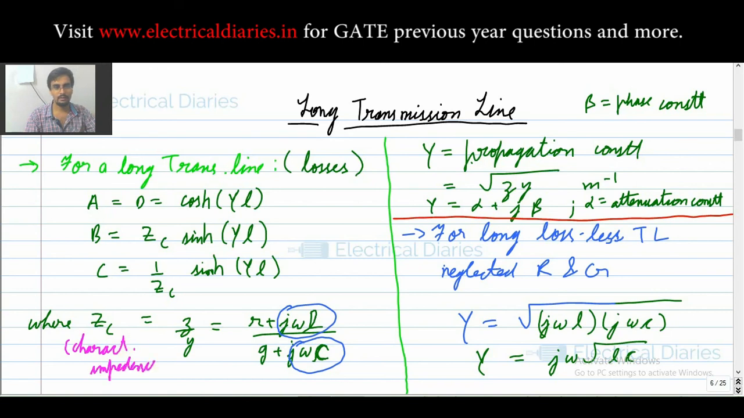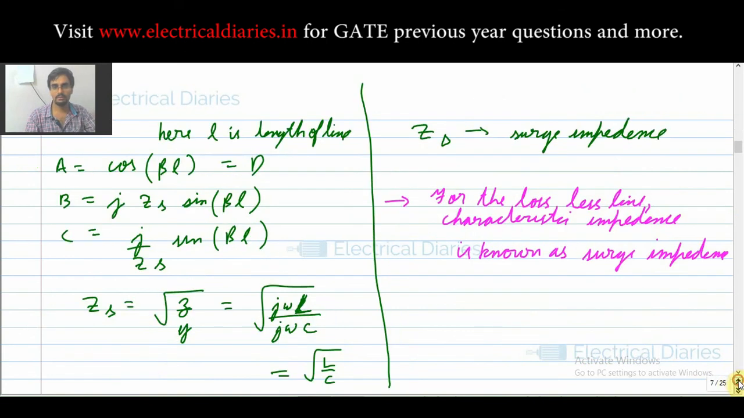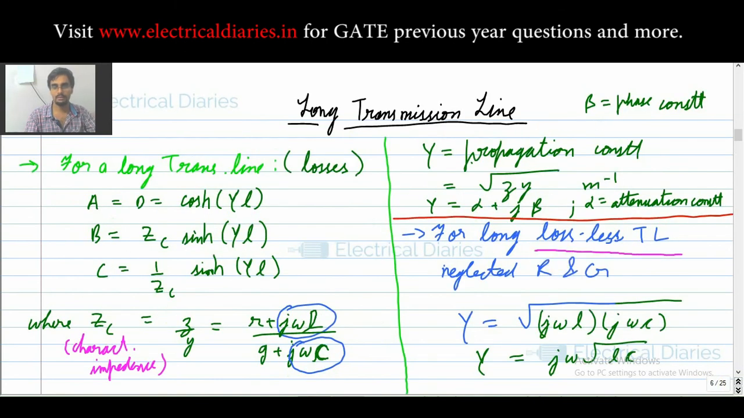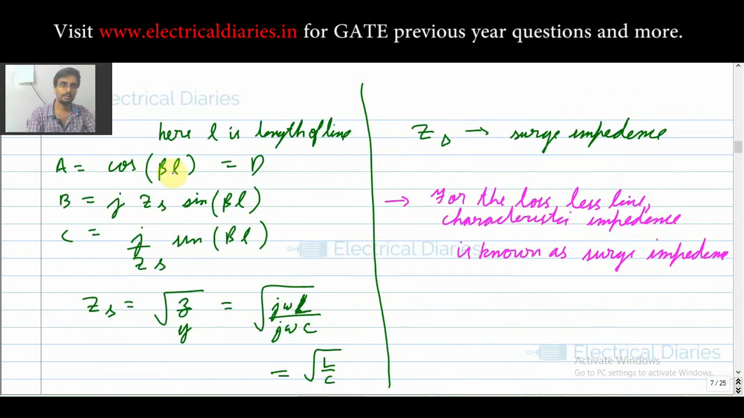And for the long transmission line considering it is lossless, this is very important. For the lossless line, only the phase constant is left, that is your beta, and your ABCD parameters change to this form, and your Zs is known as the surge impedance, given by under root L by C. If you remember this much discussion for the long transmission line, it will be sufficient. In some other video I will explain other things about the long transmission line, but you should remember this much because many questions are asked on this.